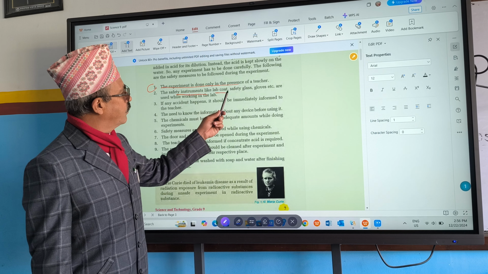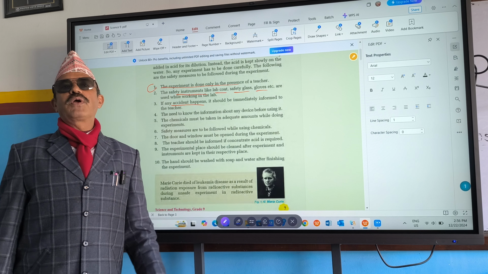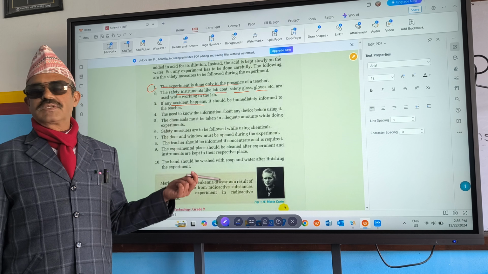If you start catching the hot objects with the bare hand, then there will be problem. You must have some tongs. Tongs means chimta type stuff. So we have to avoid the accident. If accident occurs, then report to teacher.